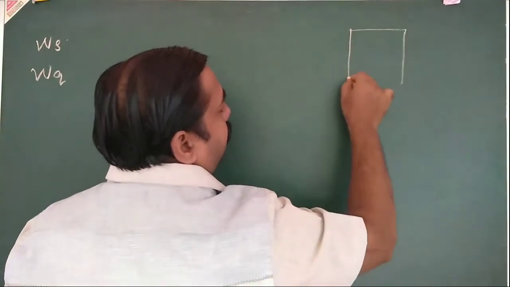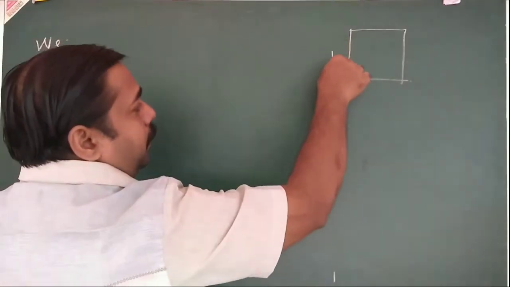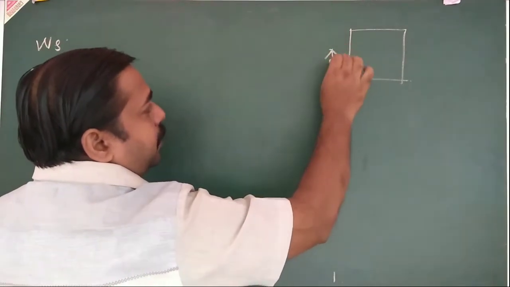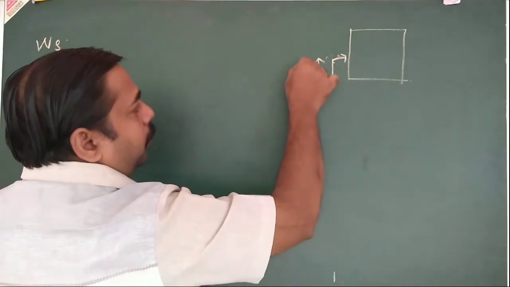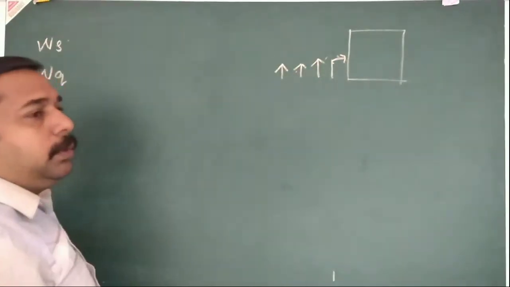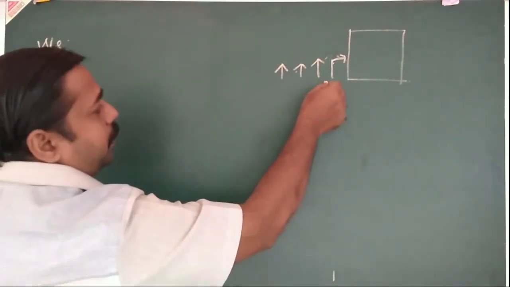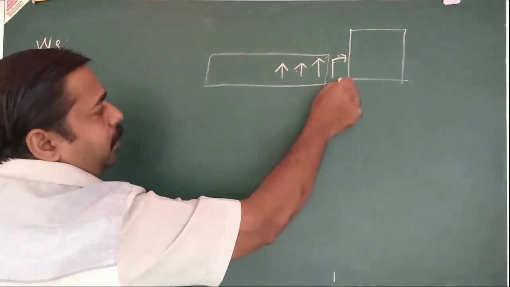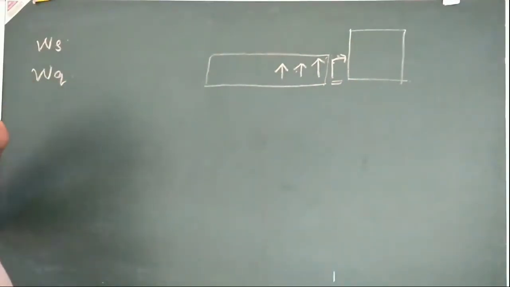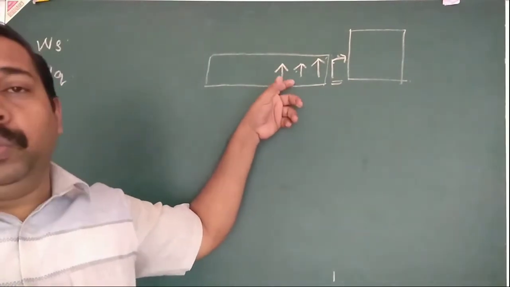This is the service center, here is the person getting service. So the waiting time in queue, WQ, is this only, except this one. That means the customer waiting in the queue.